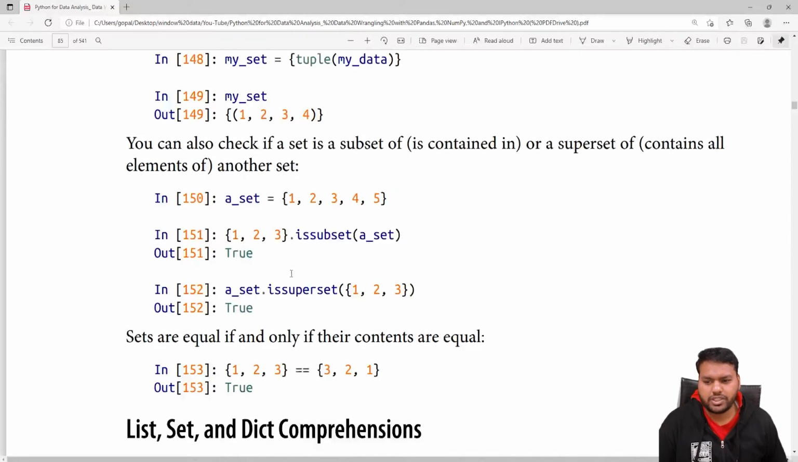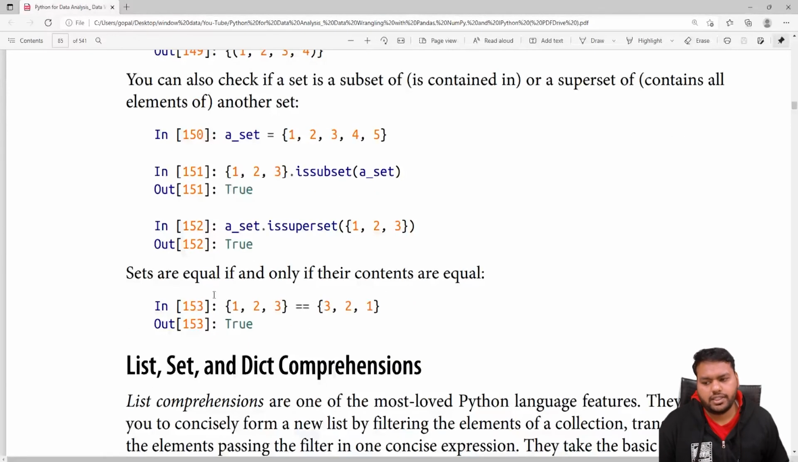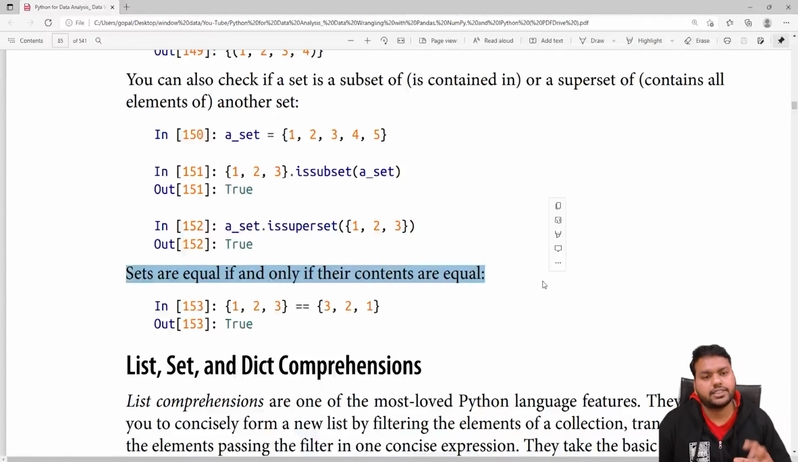There are some more operations, like you can check the subset and the superset with the same syntax, in place of union and intersection. To check for a subset you can write is subset, and for a superset you can write is superset. And the most important thing, sets are equal if and only if their contents, what is inside the sets, are equal. That's all regarding these data structures in Python.